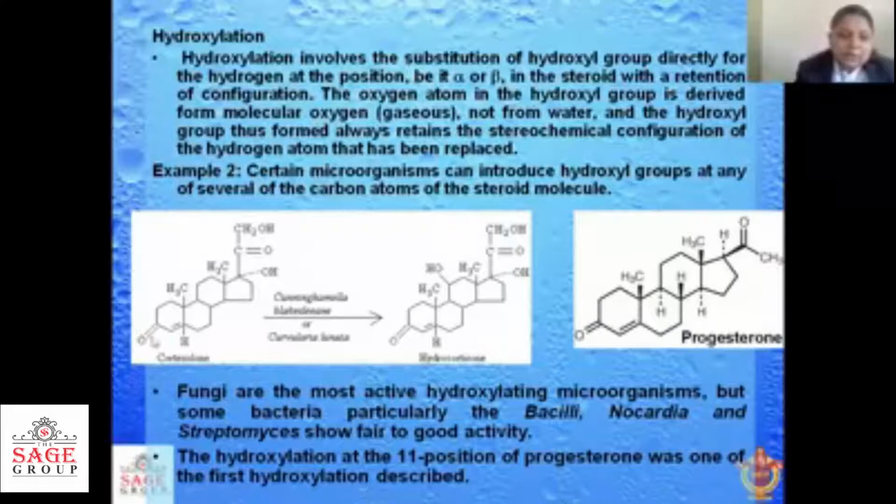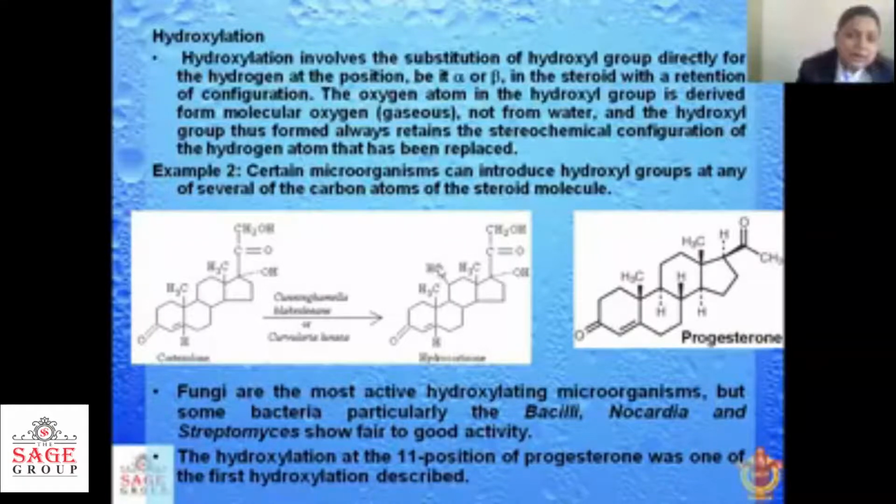With the example, we can see cortisone is converted into hydrocortisone with the help of Cunninghamella, Curvularia lunata and others. Here you can see the cortexolone. Cortexolone is this structure. In the steroids, there are 4 rings: A, B, C, and D. If we number it, it goes 1, 2, 3, 4, 5, 6, 7, 8, 9, 10. And in this 11th position, there is a hydroxy group.